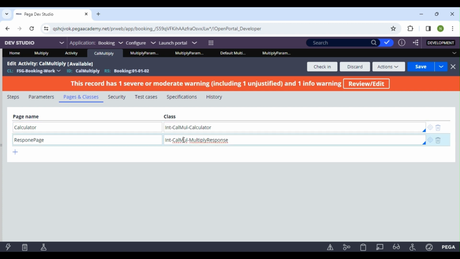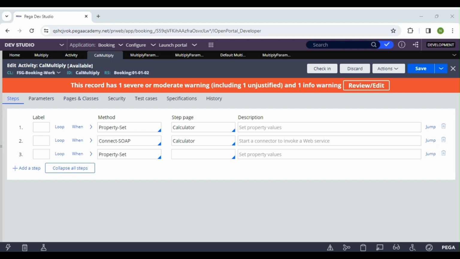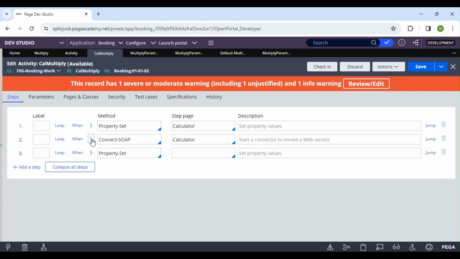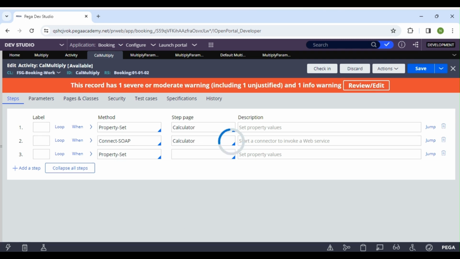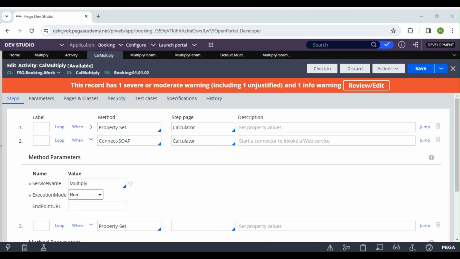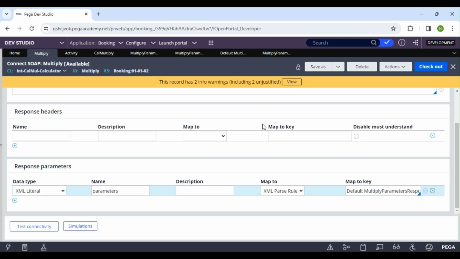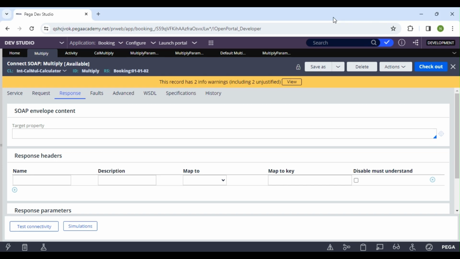Multiply kernel. Find rule connect. Okay, I think the connect name was wrong. What is the connect name I have provided? I gave multiply only. It's unable to open. Let me rerun again. I'll close all other rules.